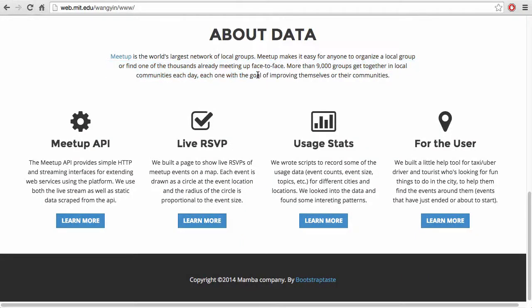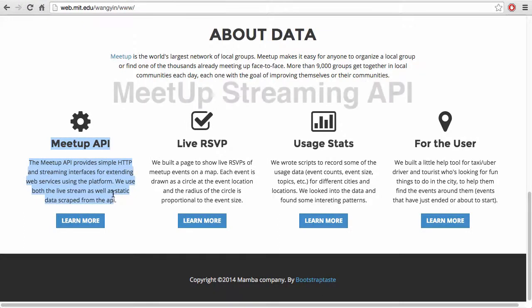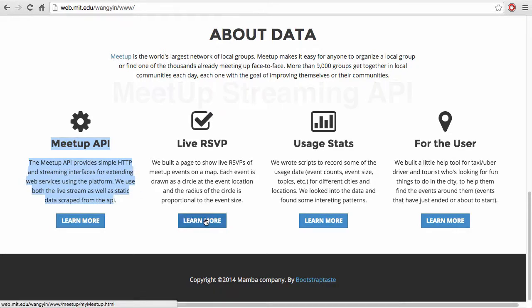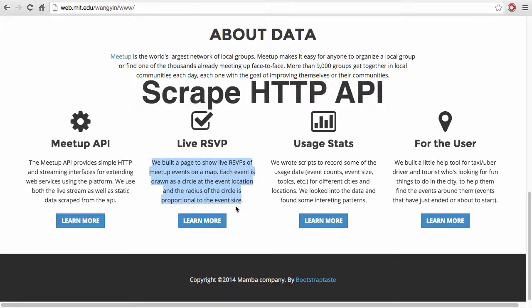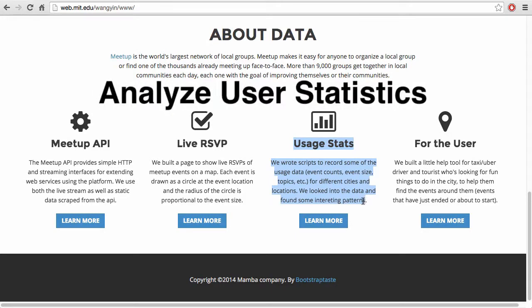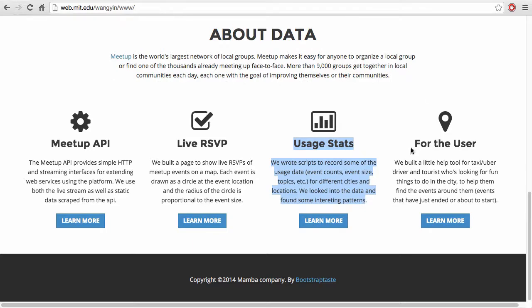So Meetup provides both HTTP and streaming APIs. In our project, we use both. We use the streaming API to fetch a live feed of RSVP information and display it on the map to give us a general idea of what the community looks like. And then we scrape some data from their HTTP API and store it locally to analyze the user statistics, to see whether we can find any usage patterns for potential marketing or advertising strategies.